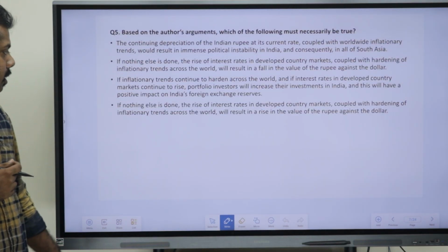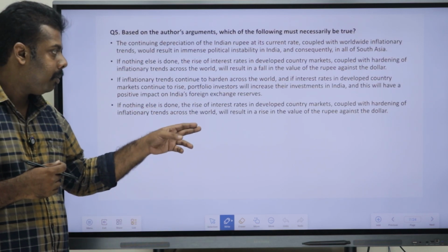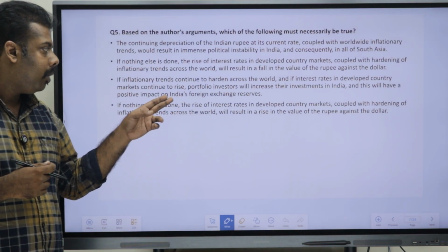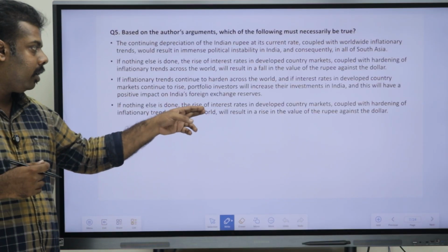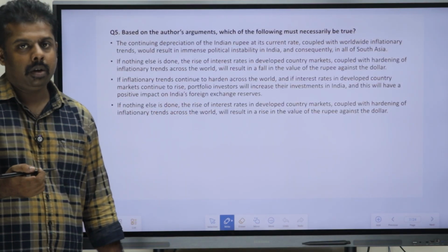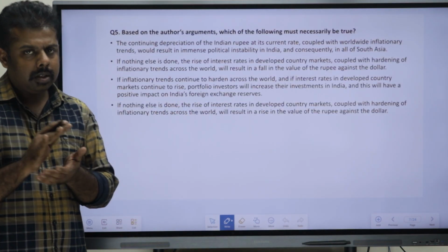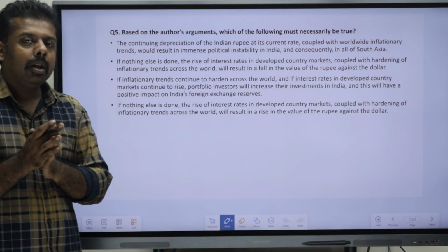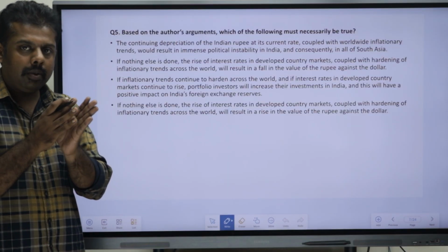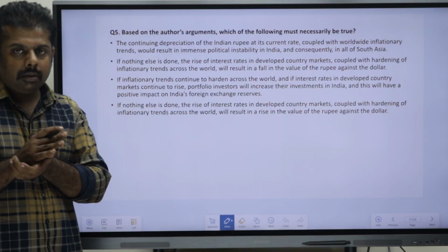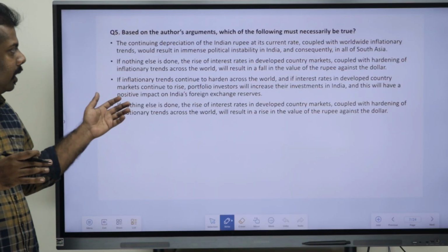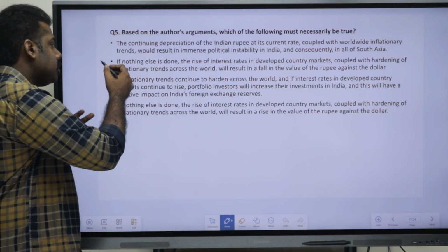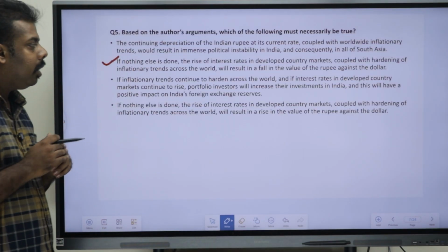Now, last option says that if nothing else is done, interest rates in developed country markets coupled with hardening of inflationary rates will result in increase in the value of rupee against the dollar. So, this is also a bit easier. As we said, if your passage is clear, you can easily do these questions. So, as we can see, the answer has to be the second option.